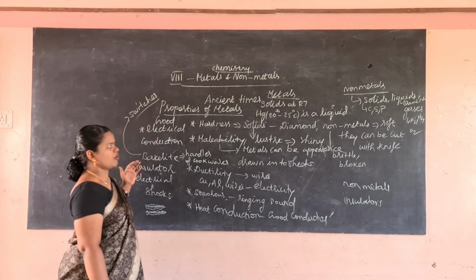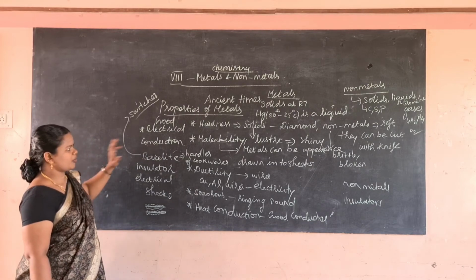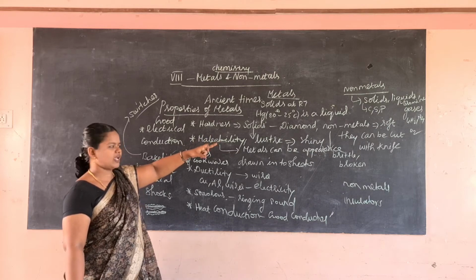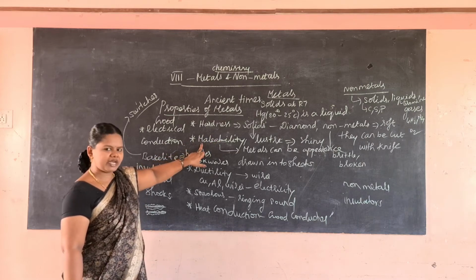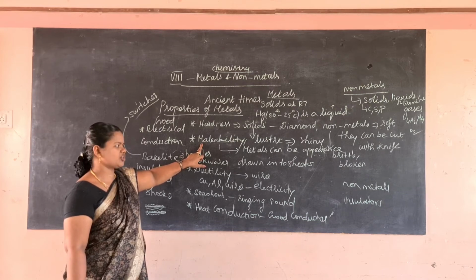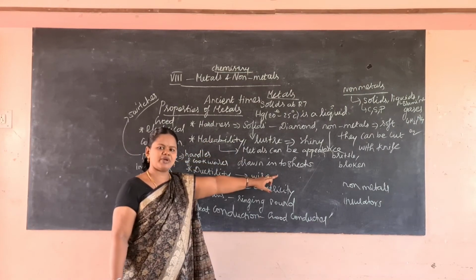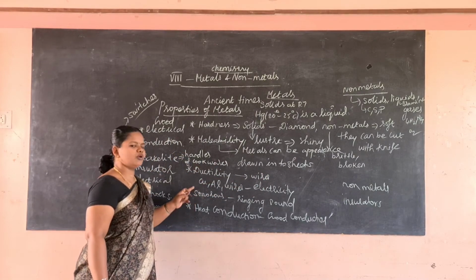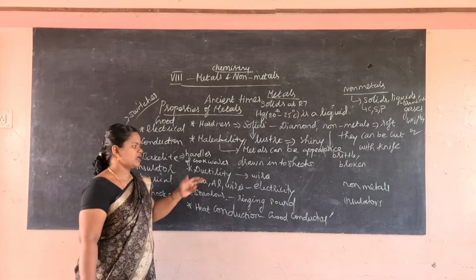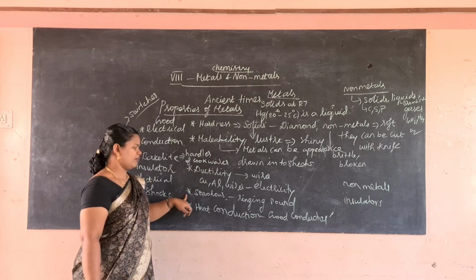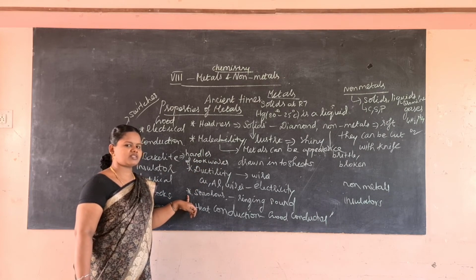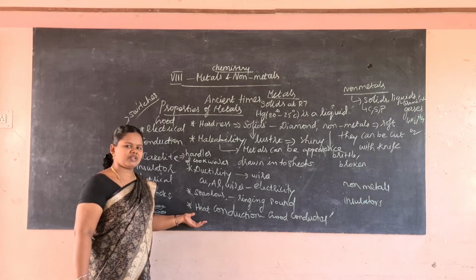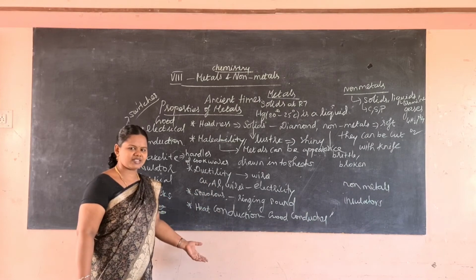So these are all the properties of metal. First property, hardness. Metals are hard, whereas non-metals are soft and can be cut with a knife. Metals have good malleability and can be drawn into sheets, whereas non-metals are brittle and break when beaten. Metals have good ductility and can be drawn into wires; non-metals cannot. Metals are sonorous and produce a ringing sound; non-metals are non-sonorous. Metals are good conductors of heat and electricity; non-metals are bad conductors.